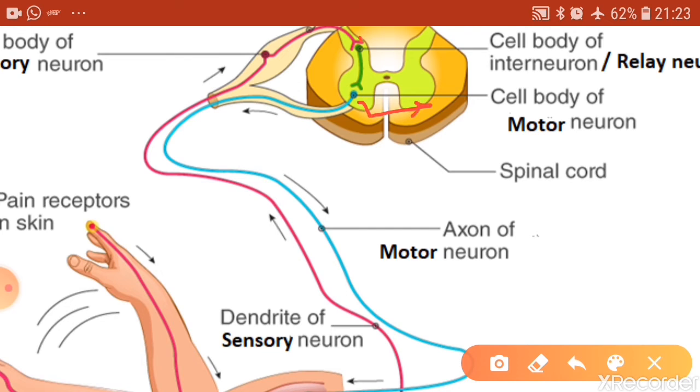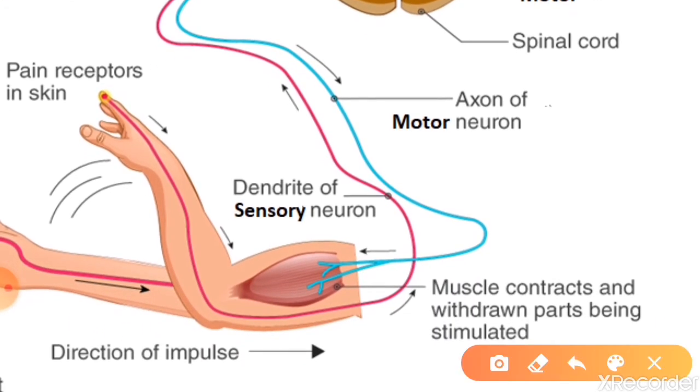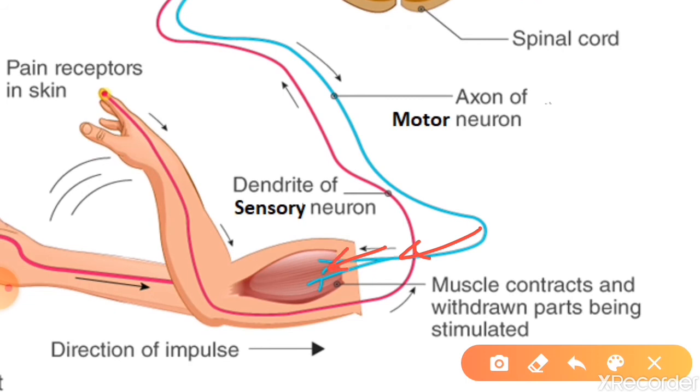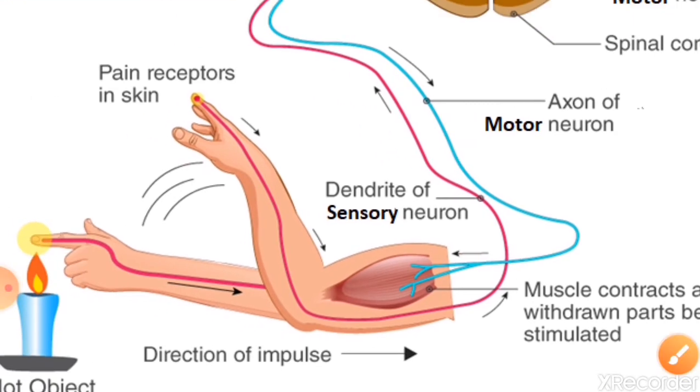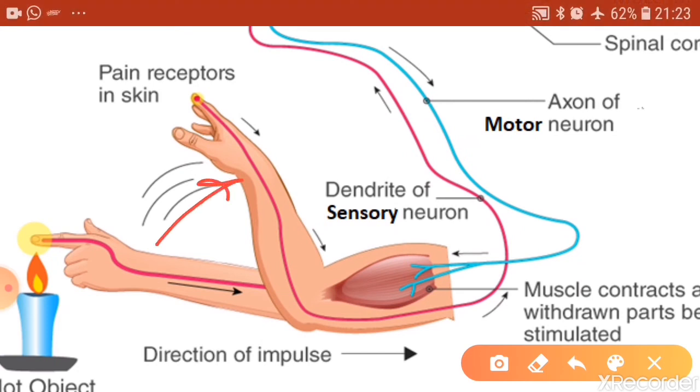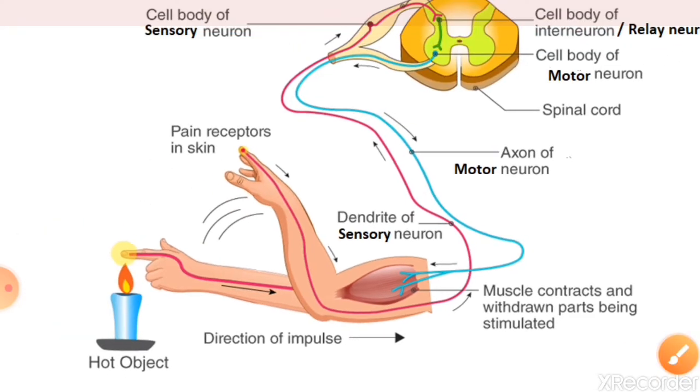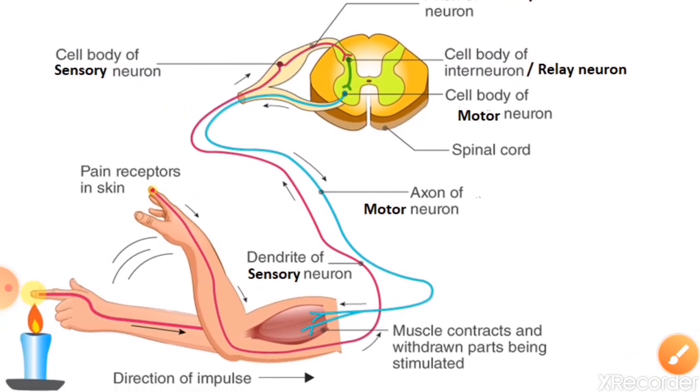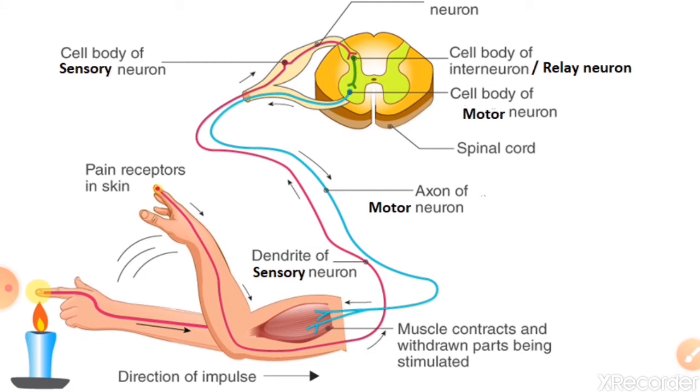So the message is quickly taken and handed over to the motor neuron, and the motor neuron finally gets this message to the muscle of your arm or hand, and this causes the hand to be withdrawn quite quickly because processing is not happening. So this is how reflex actions or the reflex arc work.